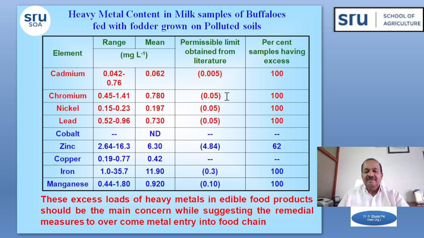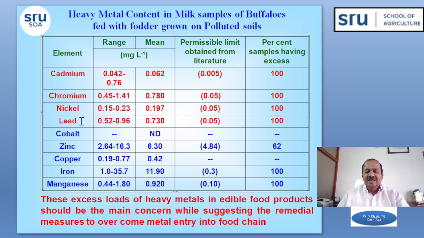Like that, cadmium should be 0.005 ppm, nickel should be 0.005 ppm, and lead should be 0.005 ppm. But if you see the mean contents of cadmium, chromium, nickel, and lead in the milk samples, all samples have excess quantities of cadmium, chromium, nickel, and lead compared to the permissible limits. So 100% of the samples collected had excess amounts of the heavy metals cadmium, chromium, nickel, and lead.